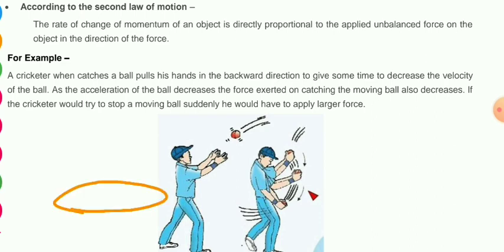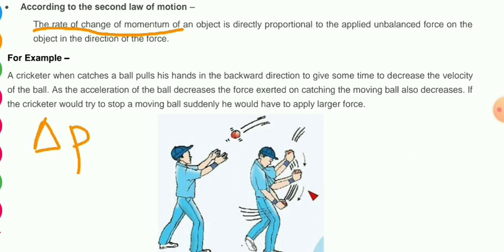The rate of change of momentum, how the momentum is changing, is directly proportional to, we can write del p, the change, is directly proportional to the applied force, and this change takes place in the direction of force.